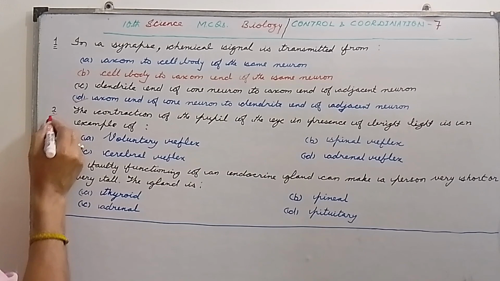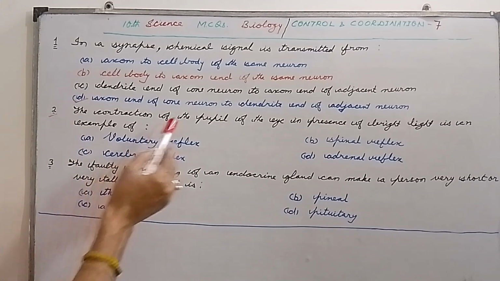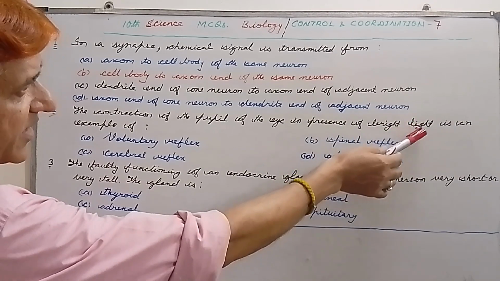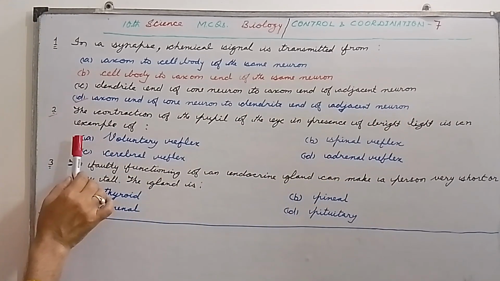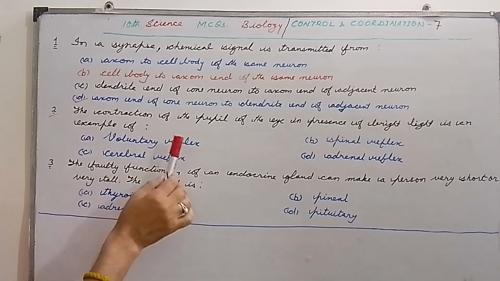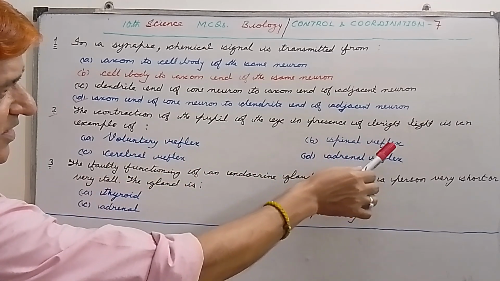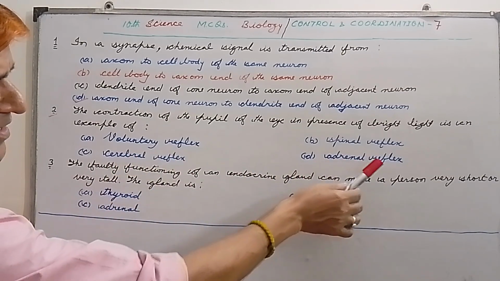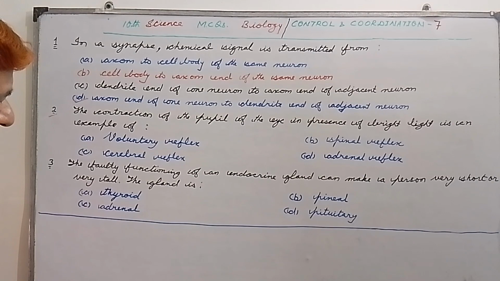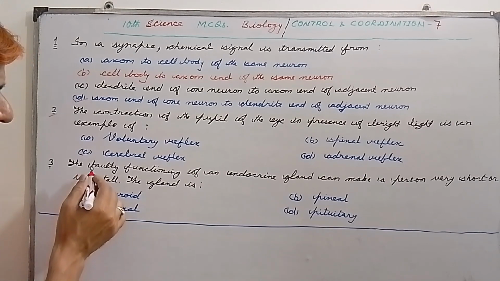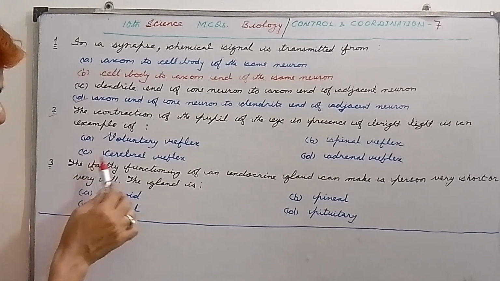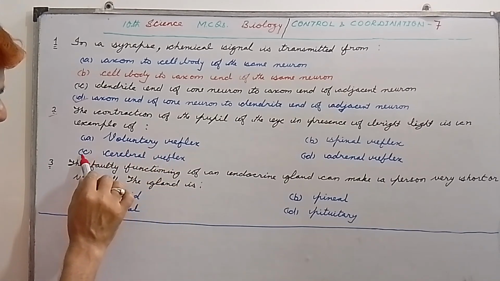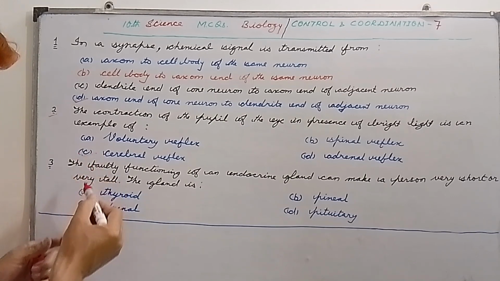Question number 2. The contraction of the pupil of the eye in presence of bright light is an example of, first is voluntary reflex, second option is spinal reflex, C is cerebral reflex, and D is adrenal reflex. So my dear students, always remember that contraction of pupil of the eye in presence of bright light is an example of cerebral reflex. So C is the correct option.